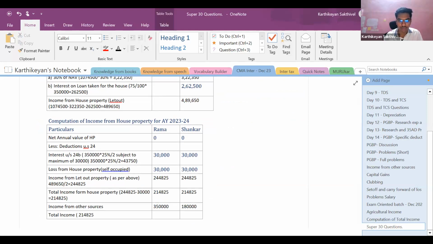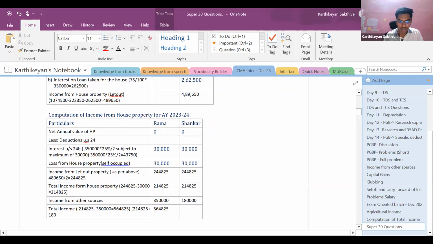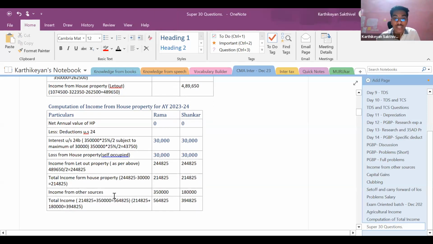So my total income is going to be 214,825 plus 350, which is going to be 564,825, and for Shankar it is going to be 214,825 plus 180, which is going to be 394,825.